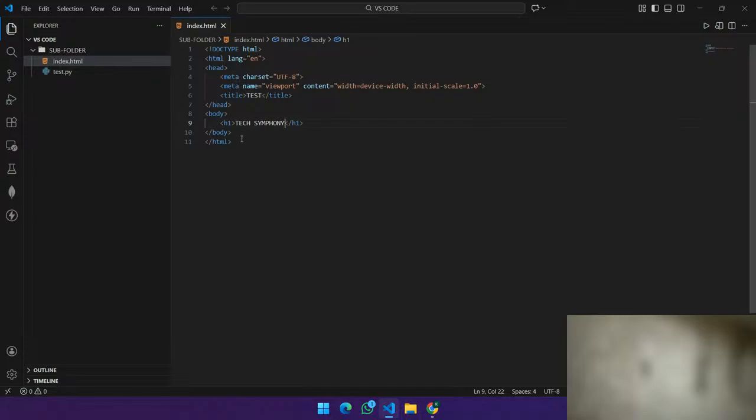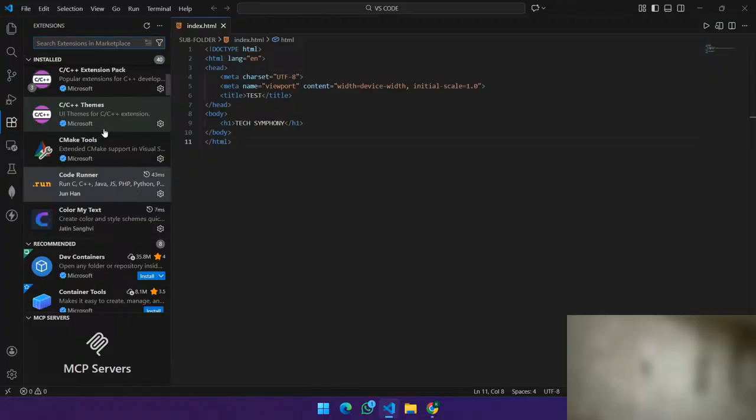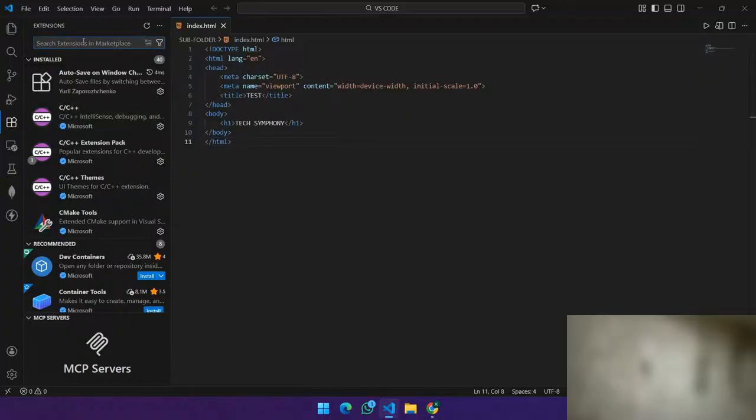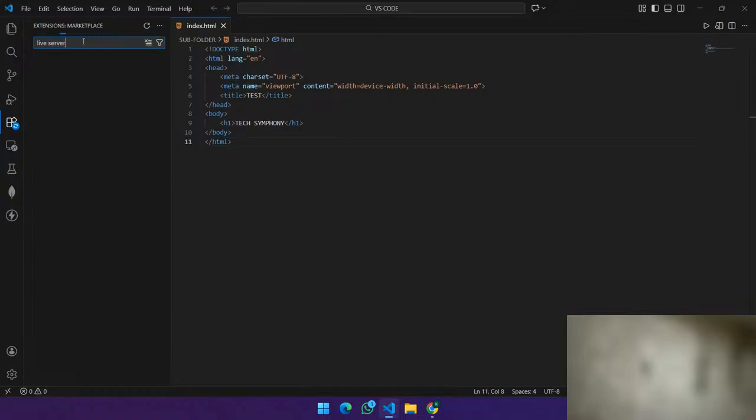After keeping this, how do you run this HTML file or see the output? Have you guys wondered how you could see it? It is all done by a simple extension. There are two ways to do this, and we will discuss both. Initially, in VS Code you could see an option called Go Live. How is this Go Live option enabled? The Go Live option is enabled by an extension called Live Server.